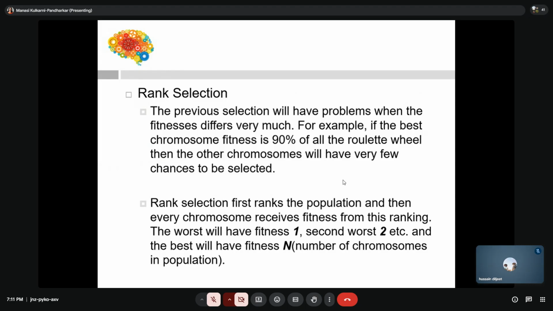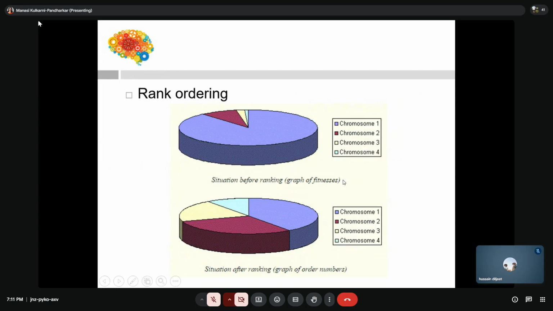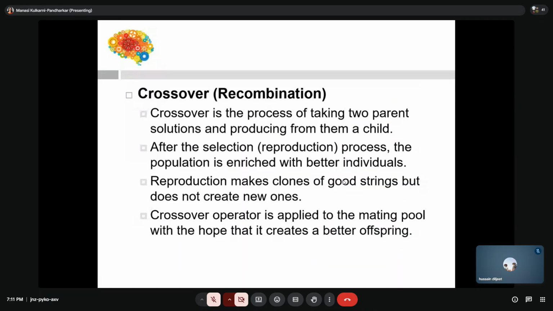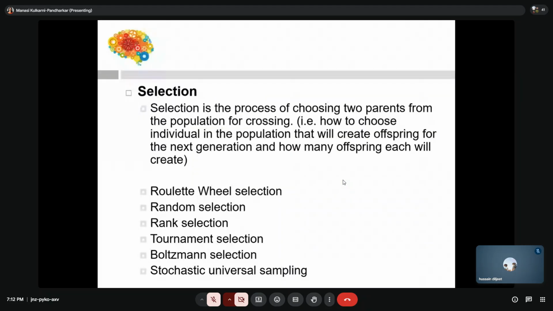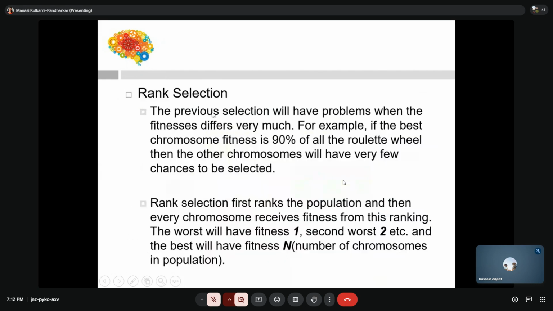Are you getting my point? This is how we are going to choose. So chromosomes 1, 2, 3, 4: the situation before ranking, and the situation after ranking. The sum was very high, but we will go for rank 1. Sorry, this is rank 1, this is rank 2, this is rank 3, this is rank 4, like this. Is it clear? Yes, ma'am. So we can have multiple methods. You just have to understand, or maybe random selection, where we select randomly. Like that we select the solutions.